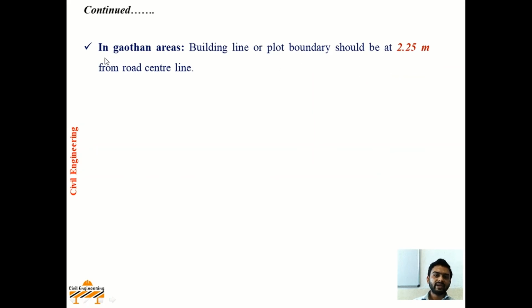In Gauthan areas, building line or plot boundary should be at 2.25 meter from the road center line. That is, building line is nothing but the line up to which plinth of the building can extend, or the plot boundary. Now in Gauthan areas, plot boundary should be at 2.25 meter from the road center line.